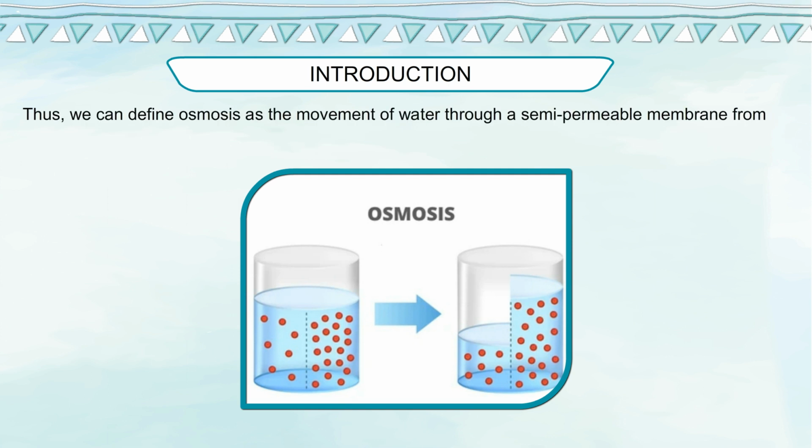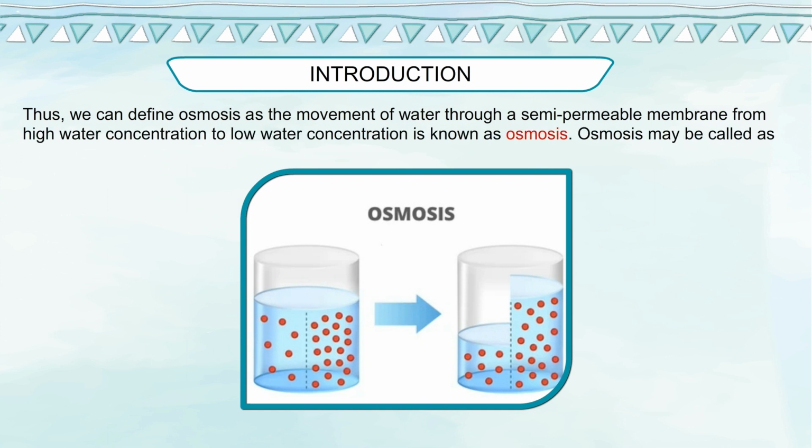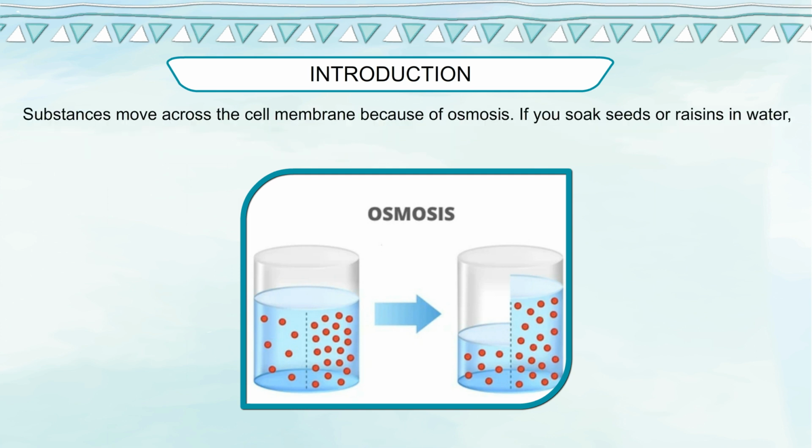Thus, we can define osmosis as the movement of water through a semi-permeable membrane from high water concentration to low water concentration. Osmosis may be called a type of diffusion. Cell membrane is a semi-permeable membrane. Substances move across the cell membrane because of osmosis.